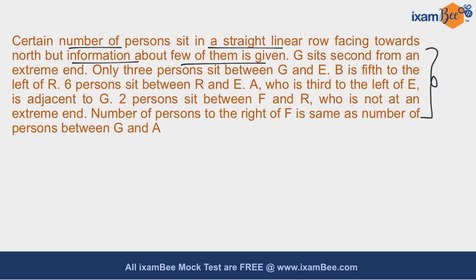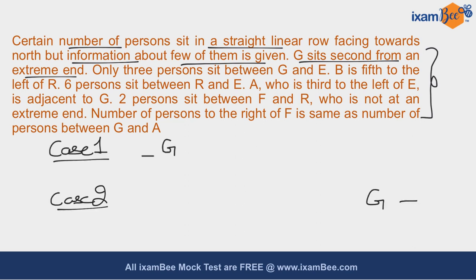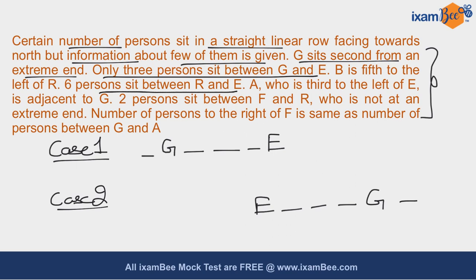Now it is given that G sits second from an extreme end. On the basis of this condition, two cases are possible. Accordingly, I have drawn the two cases. Now it is given that only 3 persons sit between G and E, so you can draw your cases accordingly. If you draw case first, you will get this particular arrangement, and for the second case you will get this particular arrangement.